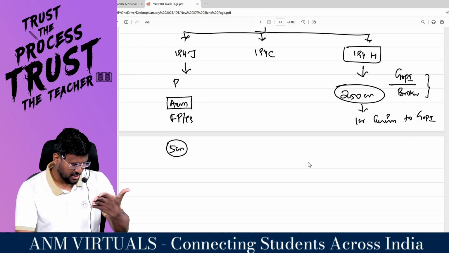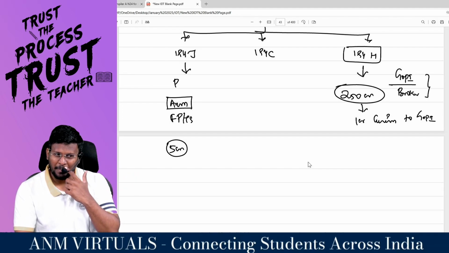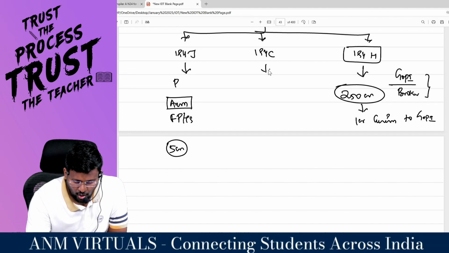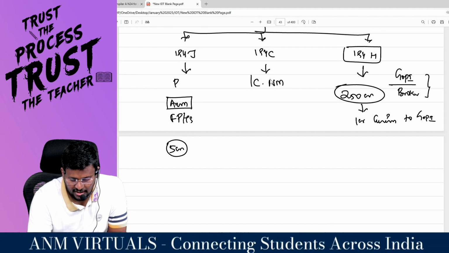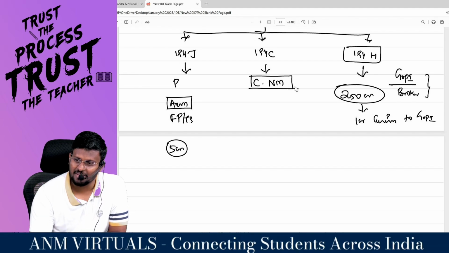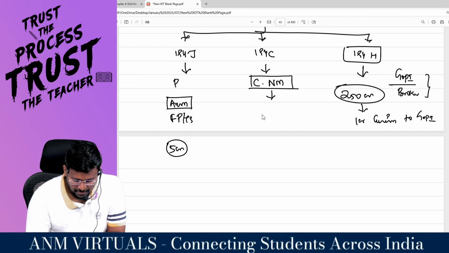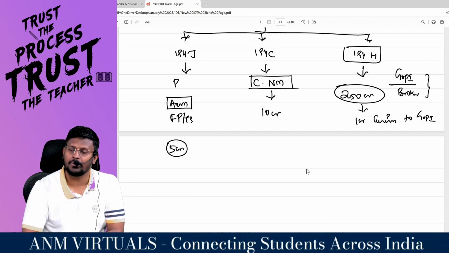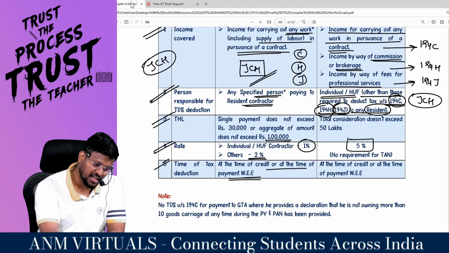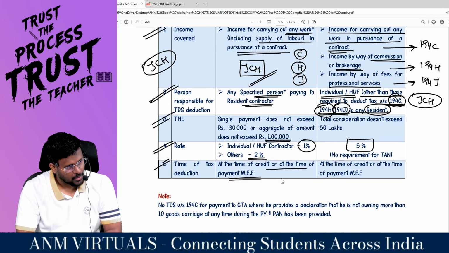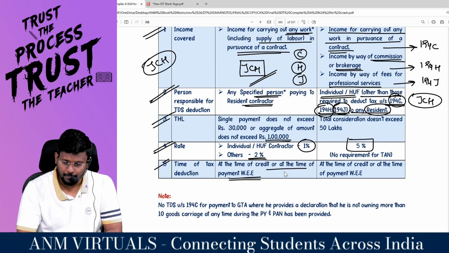Now the sketch is ready, the blueprint is ready. Which room, how it should be. Sir, I consulted the contractor Nesamani. Contractor Nesamani charged 10 crore rupees from me. I am a small payer, paid 10 crore. Hello, sir. Then what they are saying is, you are supposed to deduct TDS under 194M.